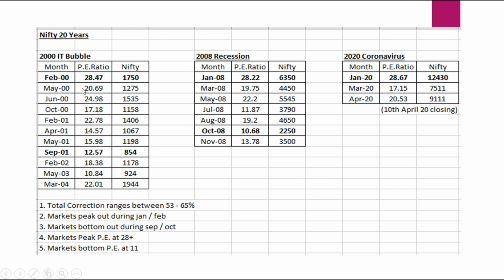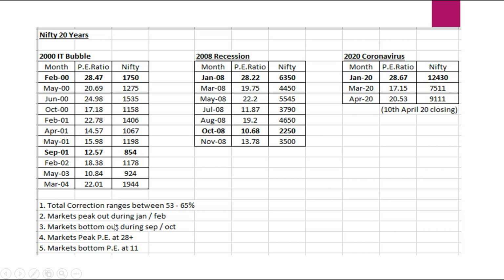And now whenever there are corrections, there are also retracements. We'll speak about it a little later, but one thing is that the peaking out is January, February, the bottoming out is September, October, and markets generally peak when the PE is about 28 and bottom out at around PE 11.